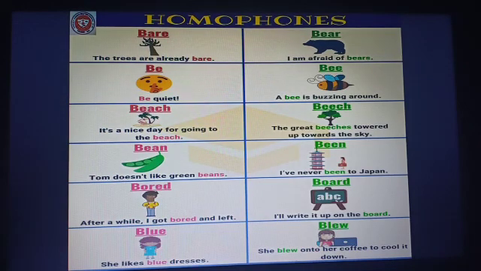You can go through the sentences. I am just giving you the examples: beach, B-E-A-C-H, and beech, B-E-E-C-H. Bean, B-E-A-N, and been, B-E-E-N. One more, bin, B-I-N. Bored, B-O-R-E-D, and board, B-O-A-R-D. Blue, B-L-U-E, and blew, B-L-E-W.